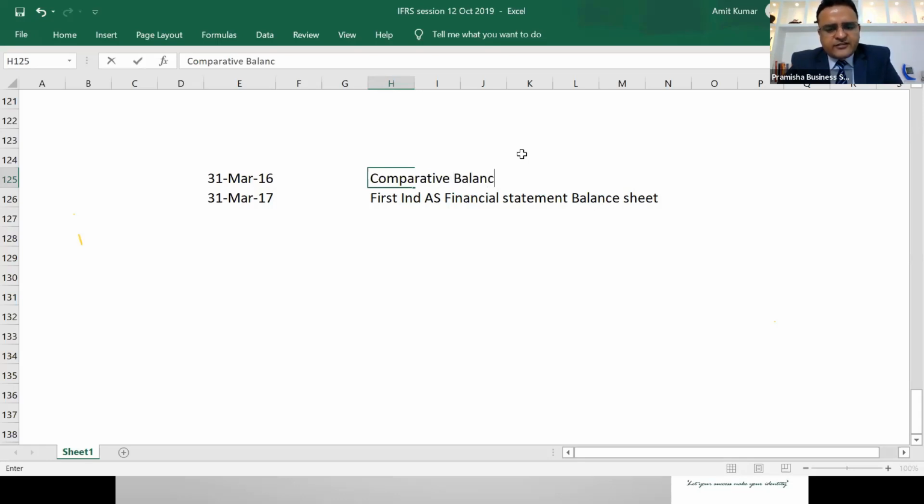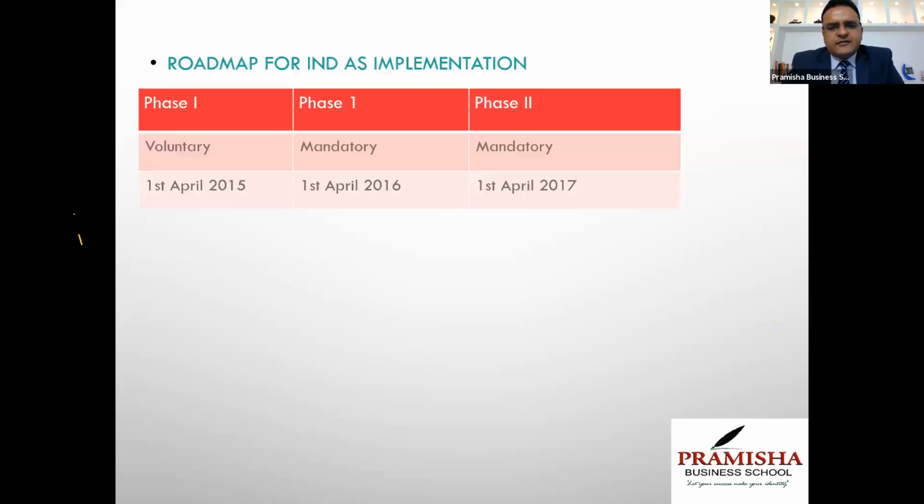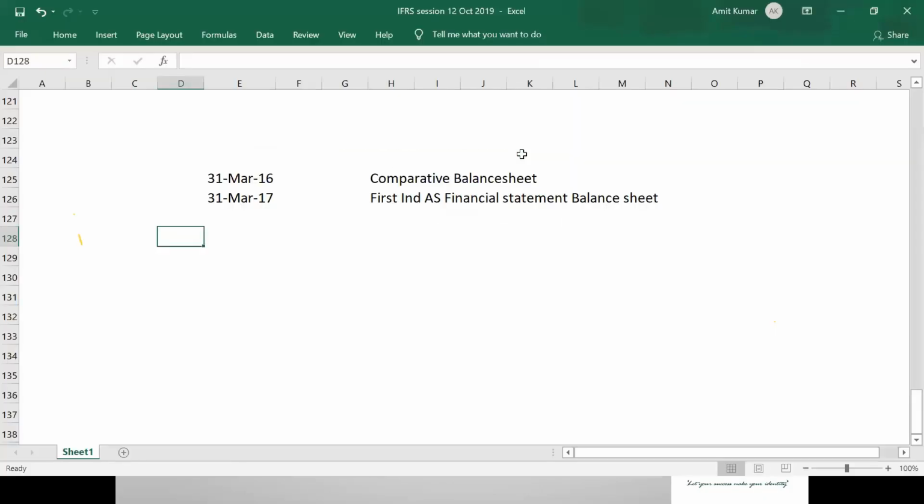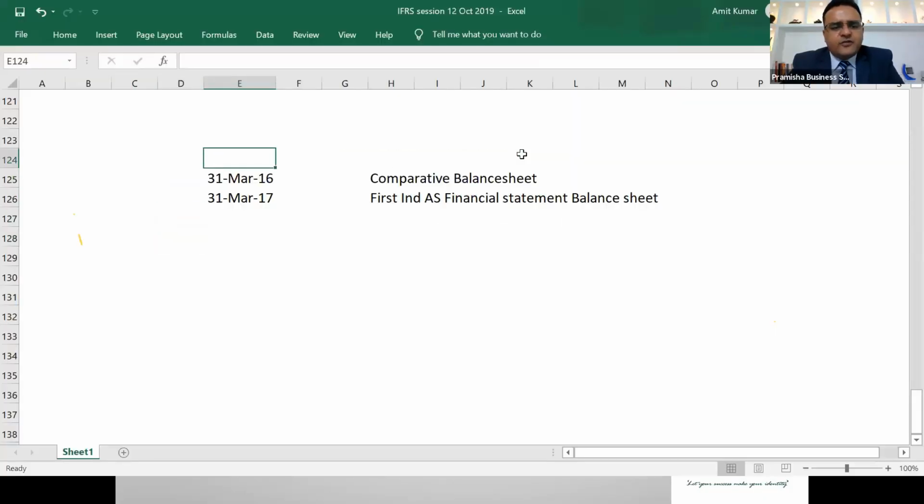What is the date of transition in India? You need to understand the terminologies perfectly. It was applicable from the financial year beginning 1st April 16. So the date of transition in India was 1st April 2015. Date of transition.